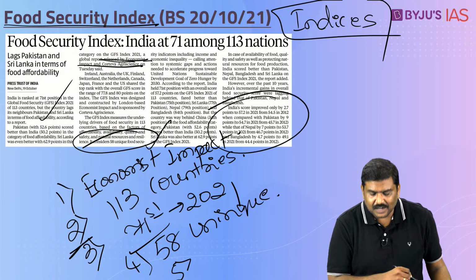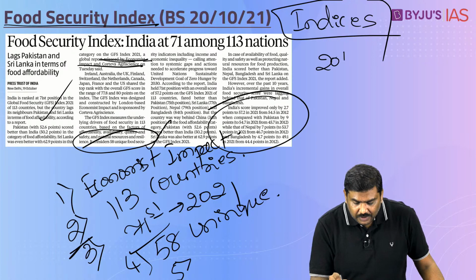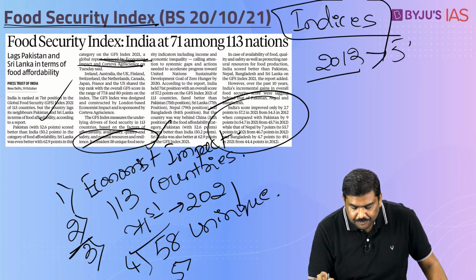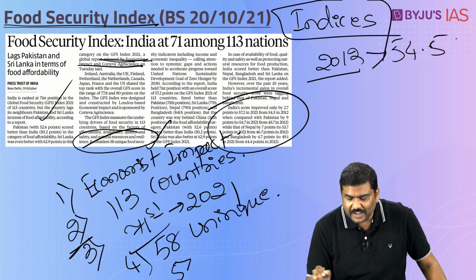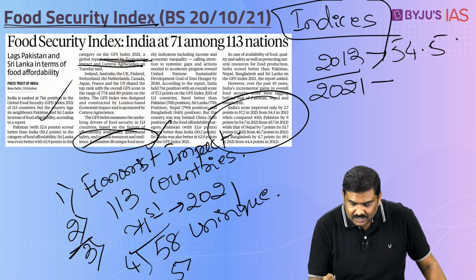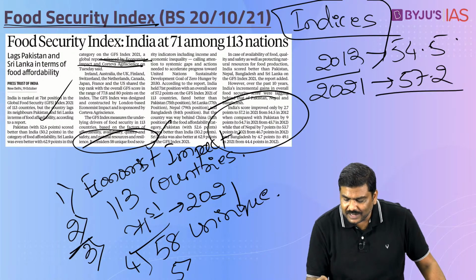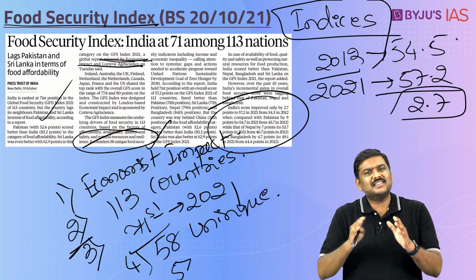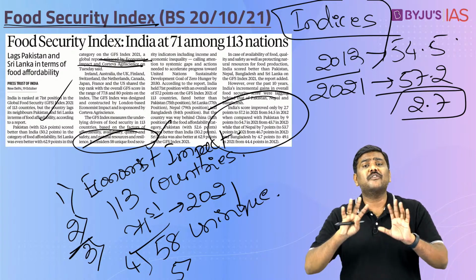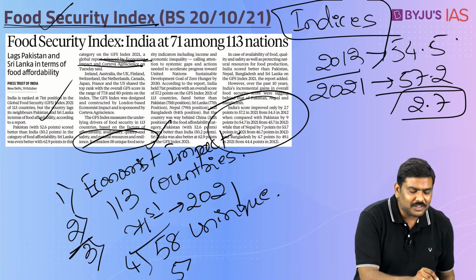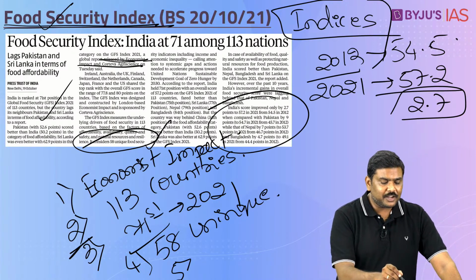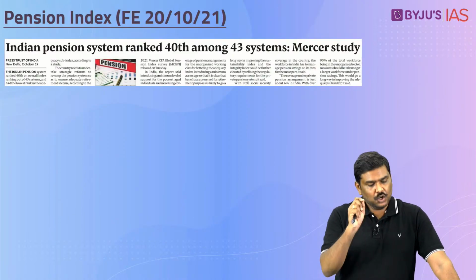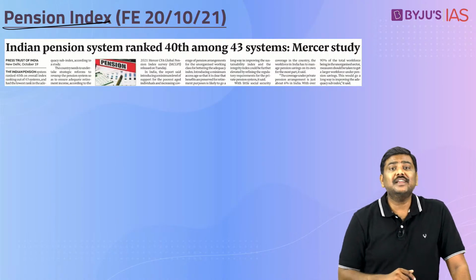For example, have a look at the data here. In the year 2012, India's performance in terms of ranking or let us say points was 54.5, and in 2021 this has increased to 57.2, that is marginal increase by 2.7 points. Right. So in the last 10 years it has marginally improved in terms of providing food security. So these are some of the very important points with respect to food security index, which is published by Economist Impact.